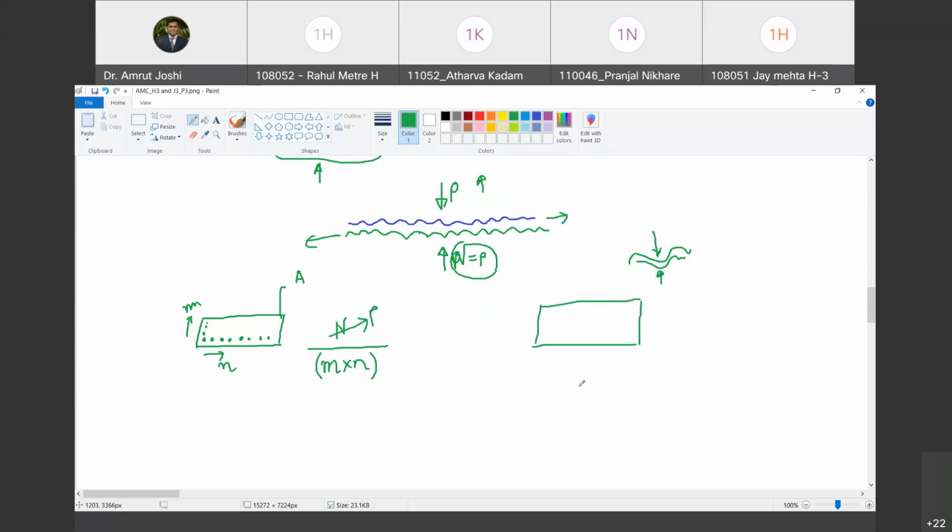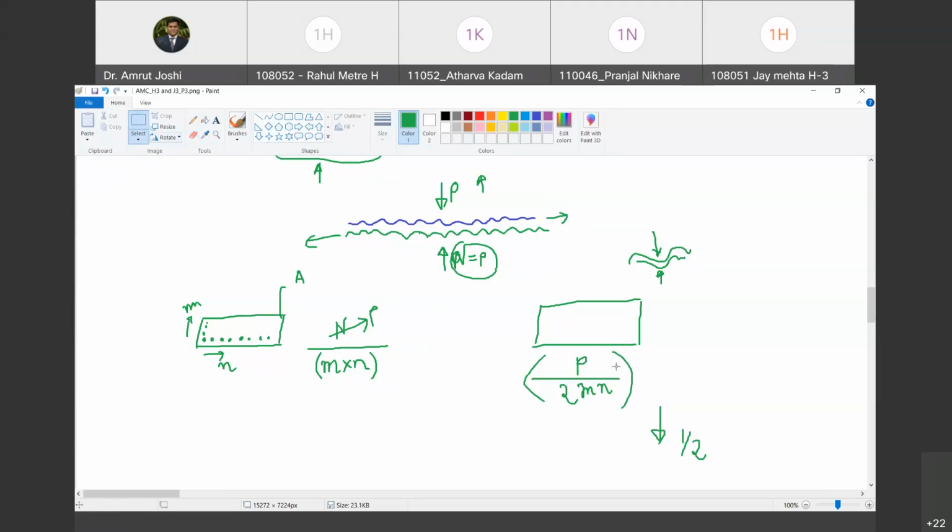Do you agree with me? Yes. So this engagement becomes double, then what about P? P is going to remain the same. Happy? Yes. So P remains the same. The pressure is dropped by half. Are you with me? And is the number of crests going to become double or 4 times?